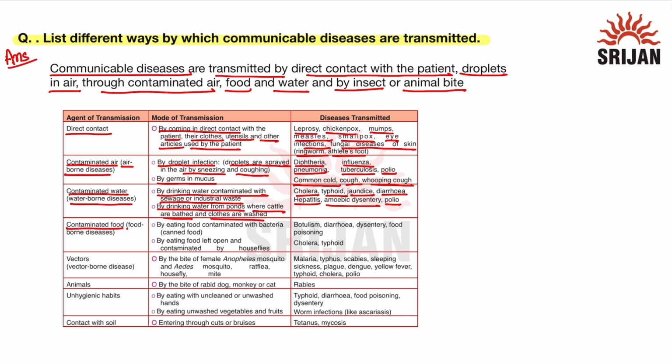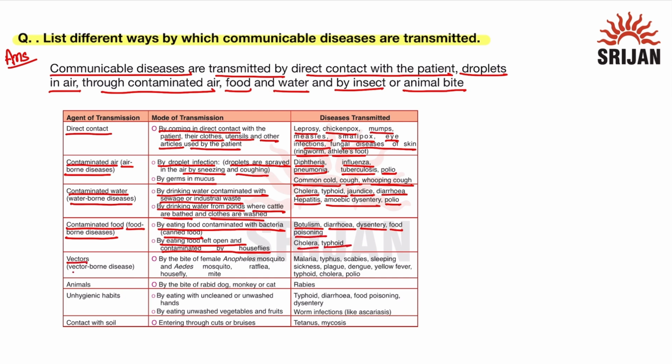Next is contaminated food, which causes foodborne diseases. Mode of transmission is by eating food that is contaminated with bacteria, that is canned food, or by eating food left open and contaminated by house flies. The diseases which it transfers are botulism, diarrhea, dysentery, food poisoning, cholera, typhoid.